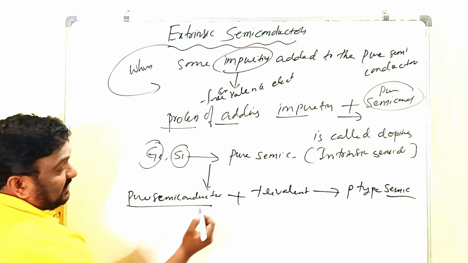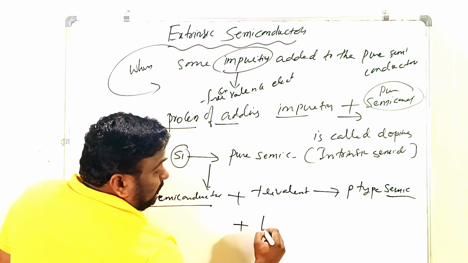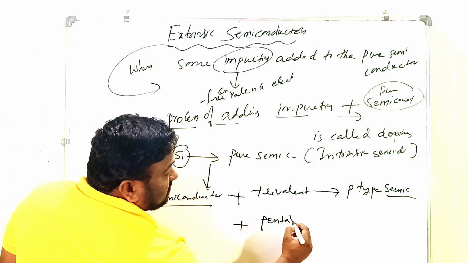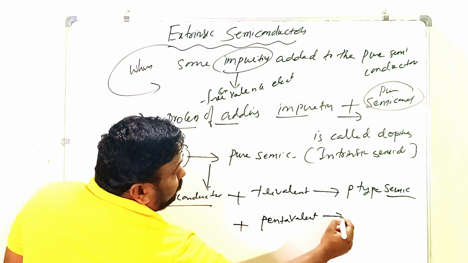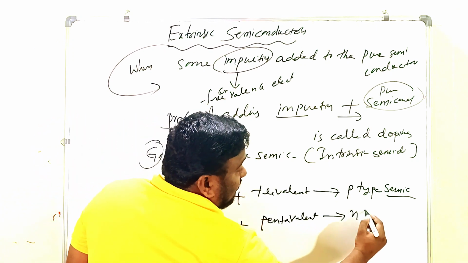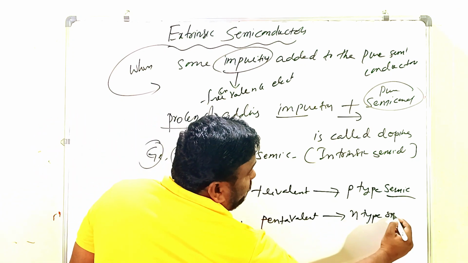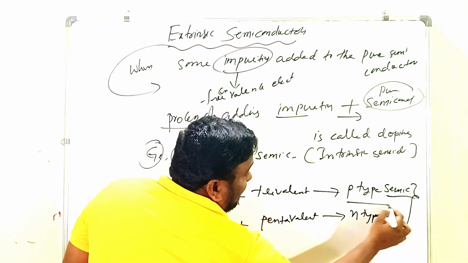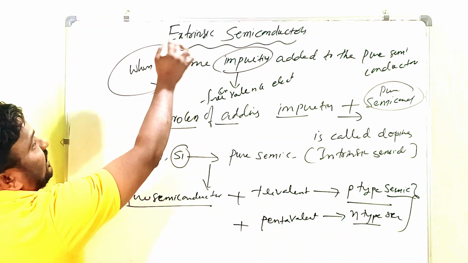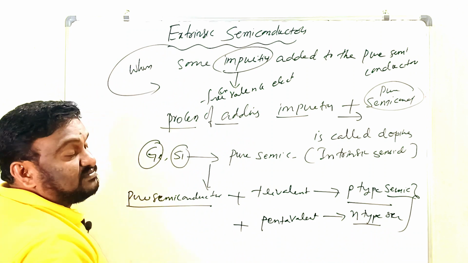And for pure semiconductors, if we add pentavalent impurities, then an n-type semiconductor is formed. Here p-type and n-type are called the extrinsic semiconductors.